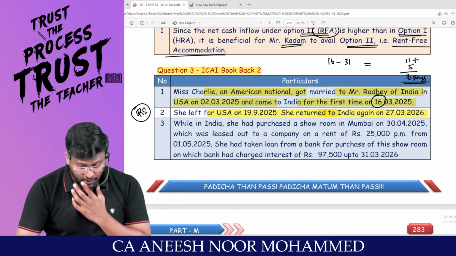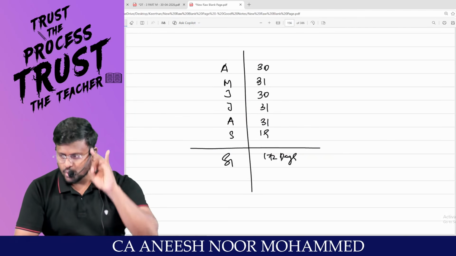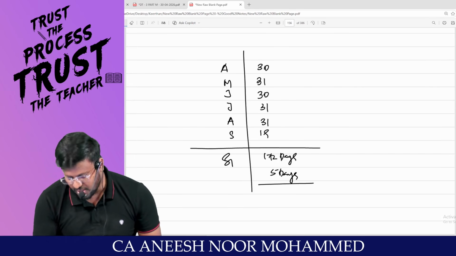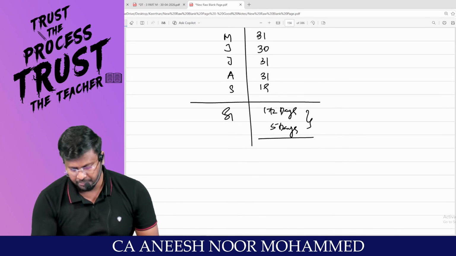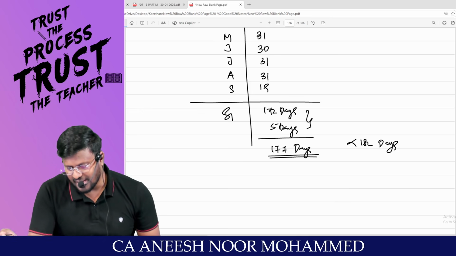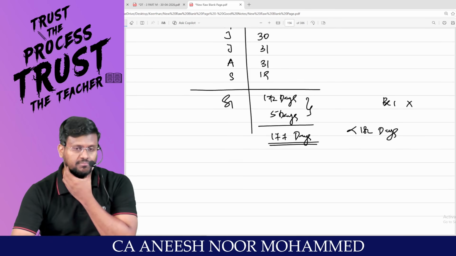Not only this, she came back on 27th. So 27, 28, 29, 30, 31. That means again 5 more days she was in India. So 172 plus 5, 177. Sir, she was in India for less than 182 days. That means basic condition number 1 has not been satisfied.